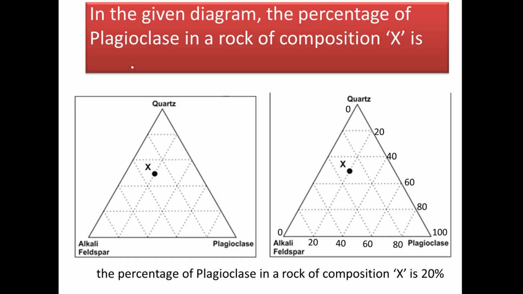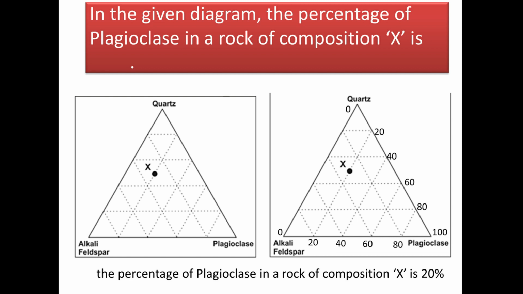Okay. The next question. In the given diagram, the percentage of plagioclase in a rock of composition X is. Now see, the vertex at which plagioclase is written, there the percentage of plagioclase is 100%. And the exact opposite line, the line of quartz and alkali feldspar, there the percentage of plagioclase is 0, which is mentioned there.